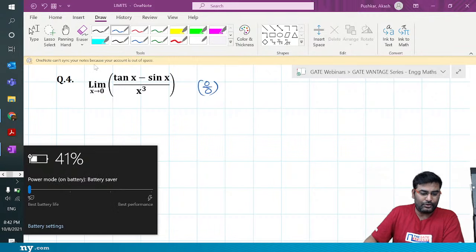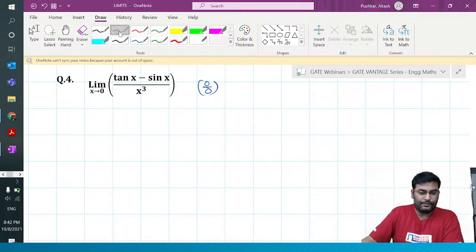Sorry guys, I need to get this battery icon here and tell me.